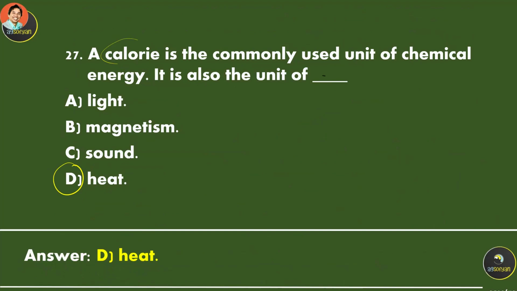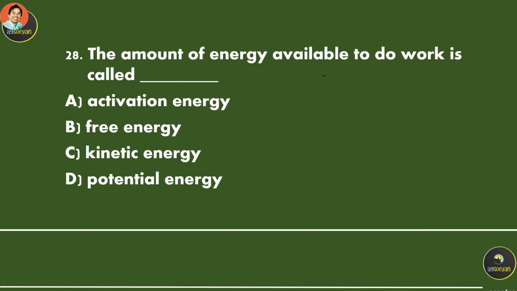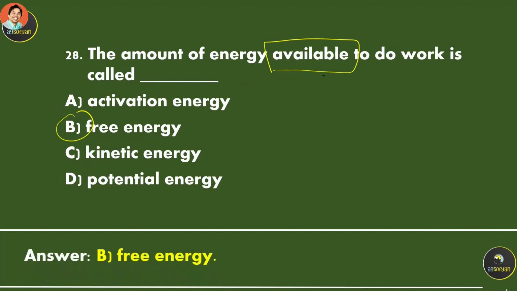How many calories you burn is basically how much heat. The amount of energy available to do work is called free energy. So the amount of energy that we can use, that is available for us to do work, is the free energy.